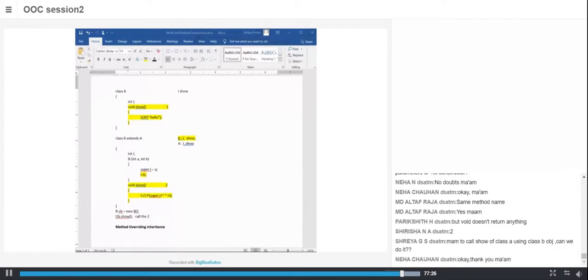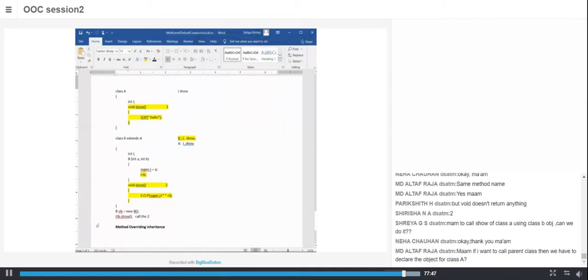No, no, Shreya, you cannot call the. I think super.show will work, but I have to check. Only in some cases, some places they say it will work. Actually, this is what you're telling: instead of calling this one, if I want to call the base class one, some places they say that using this super.show, it will work.